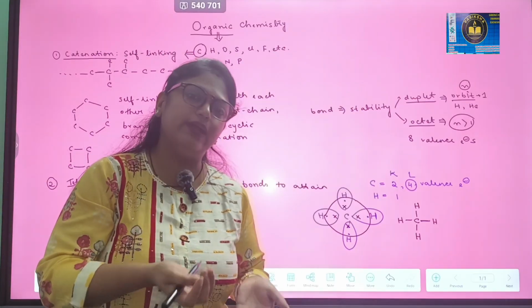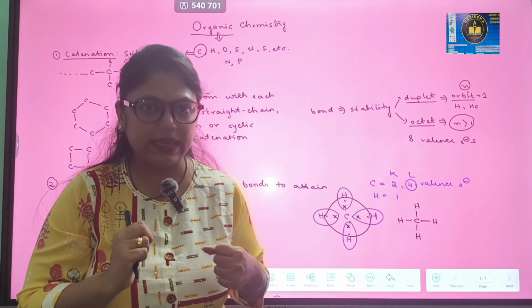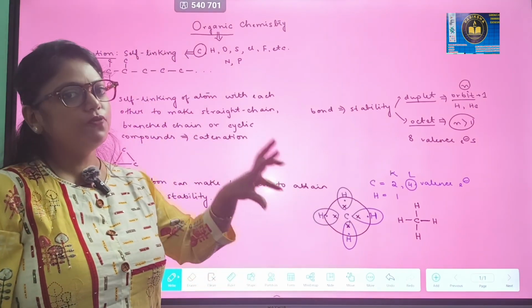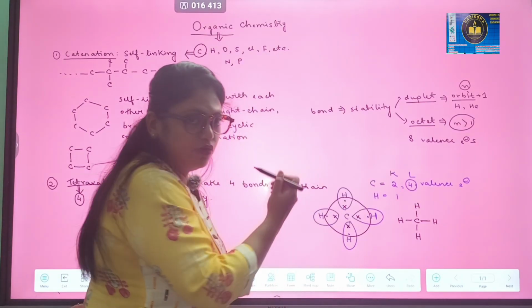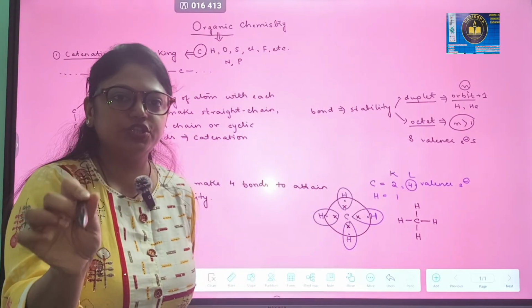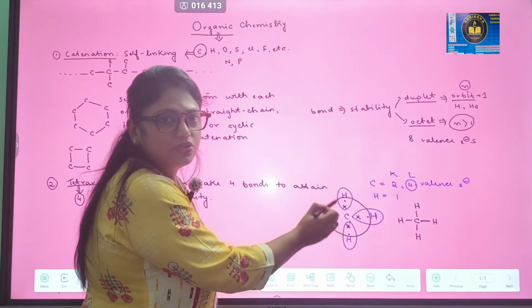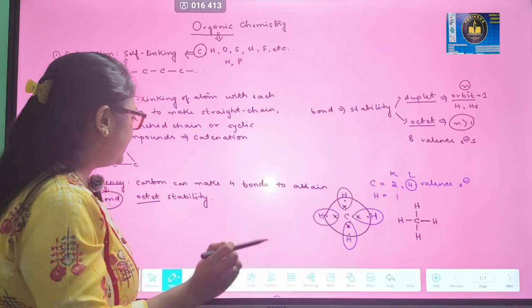This is the concept of covalent bonding, guys, which you are familiar with if you are from an ICSE background, because in class 9 we have already done covalent bonding. If you are from a CBSE background, this is something new. So this is the concept of sharing of electrons by which an atom can attain stability, that is either duplet or octet.